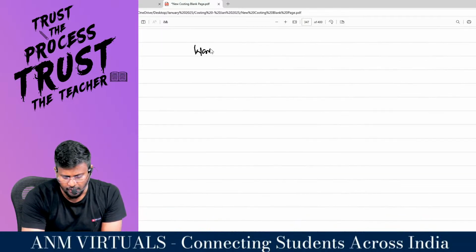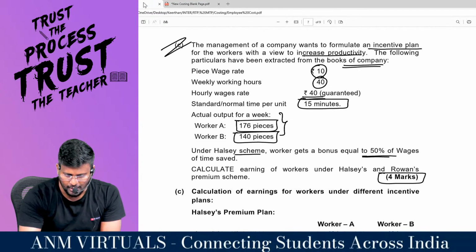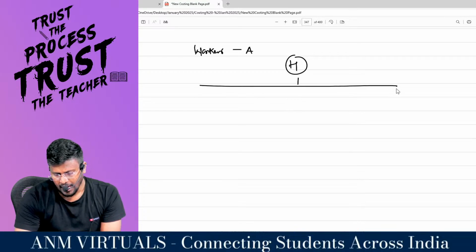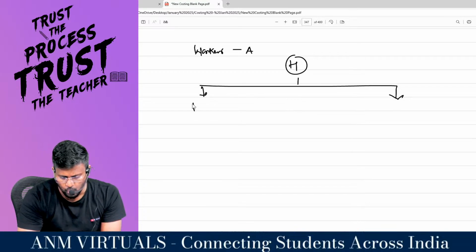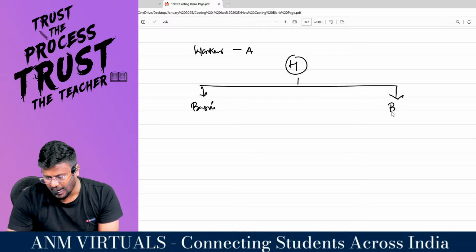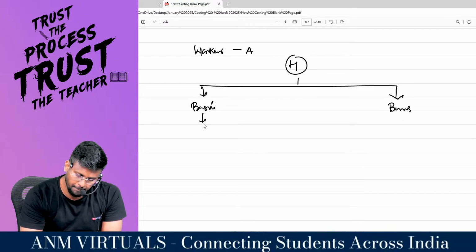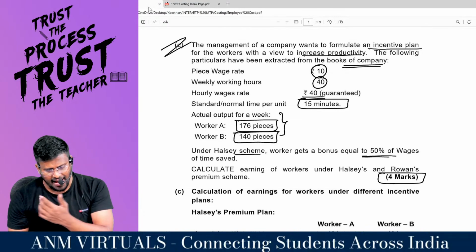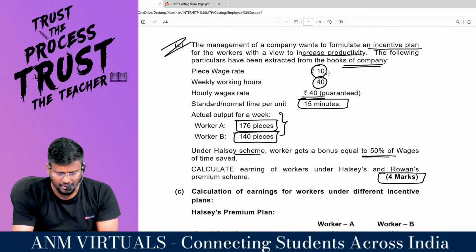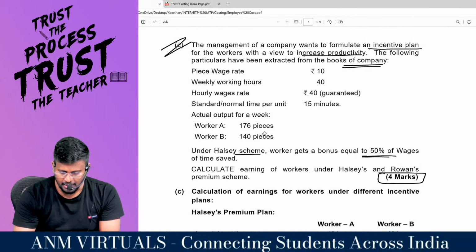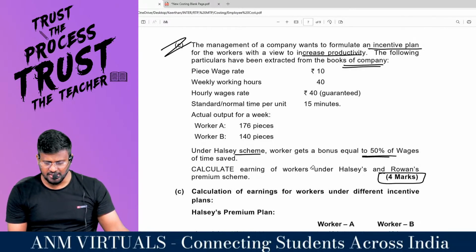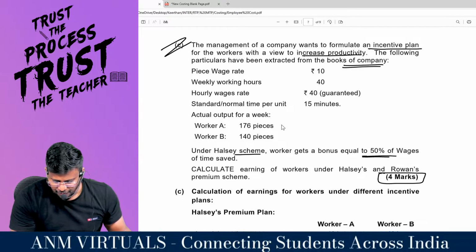So I am calculating for the worker, first worker A. For that, I have to calculate both under Halsey and Rowan. I will classify the Halsey into 2 categories, which is nothing but basic, and number 2 is bonus. Basics, my dear lovable students, is actual hours worked into rate per hour, right, sir? Have they given any actual hours worked? Weekly working hours is 40 and all they said, but worker's hourly wage rate is 40 guaranteed also they said. 176 pieces they have manufactured, right?